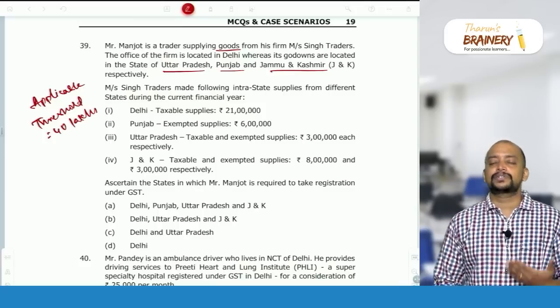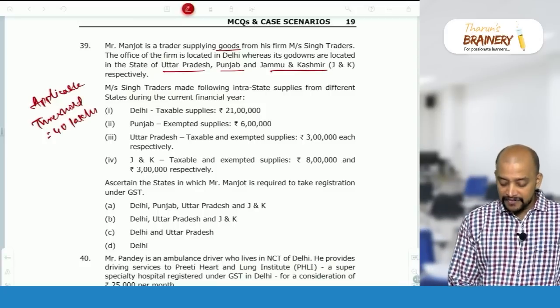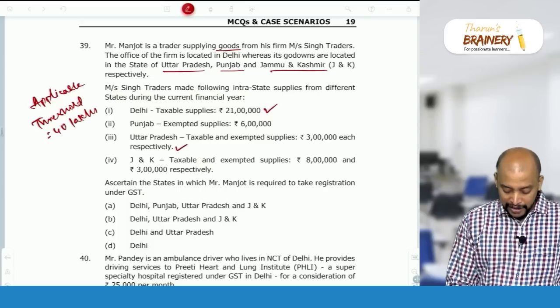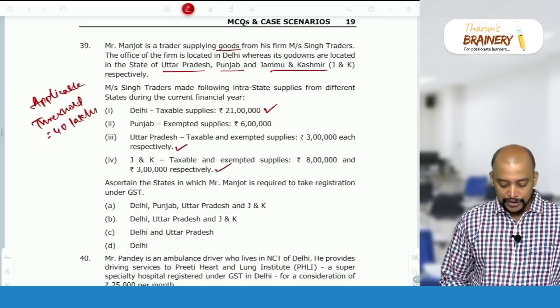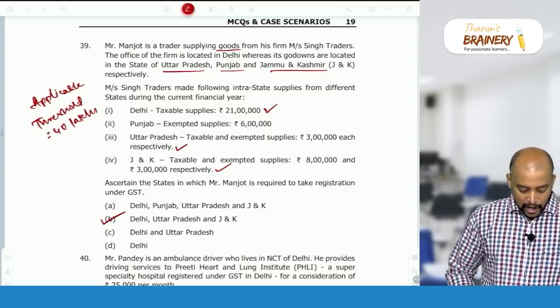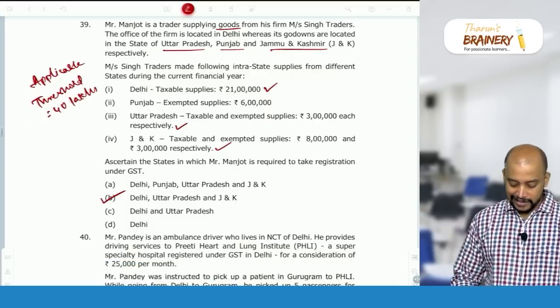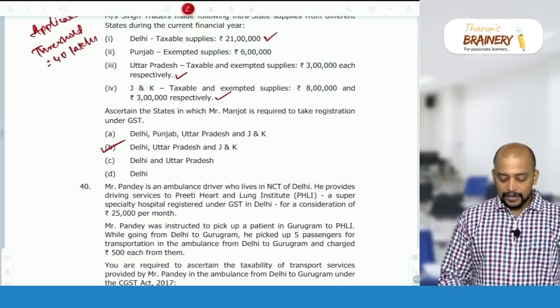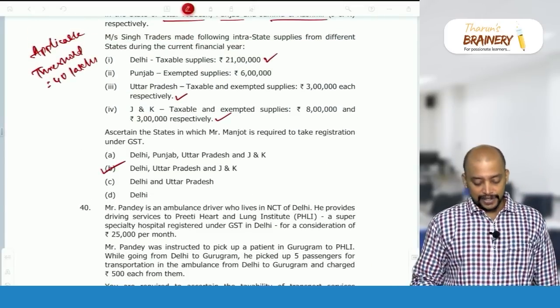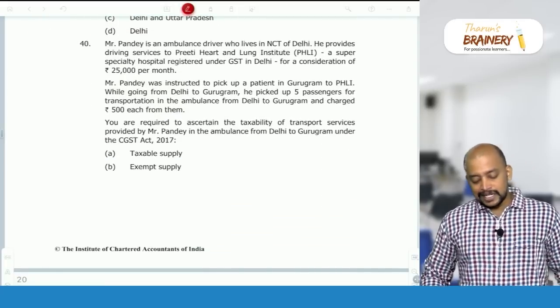And where they need to register? They need to register in each state from where they make taxable supplies. In Delhi they are required to register, not in Punjab. Uttar Pradesh also they need to register, Jammu and Kashmir also. So the answer is Delhi, Uttar Pradesh and Jammu and Kashmir. Option B will be taken as the answer then. And in Punjab, as and when they start making taxable supplies, they need to register in Punjab.